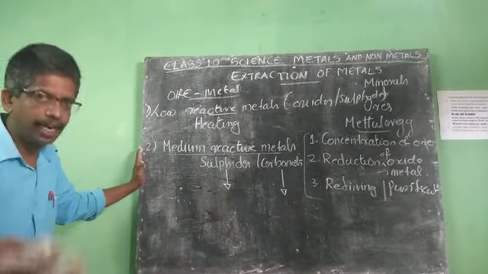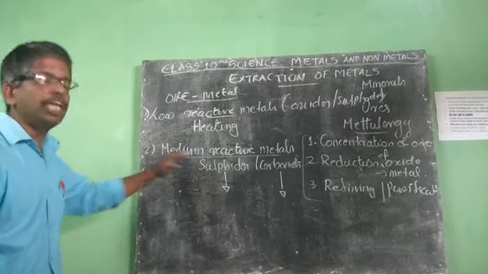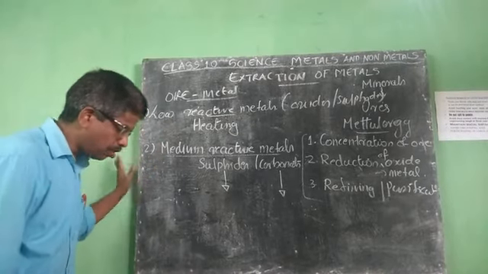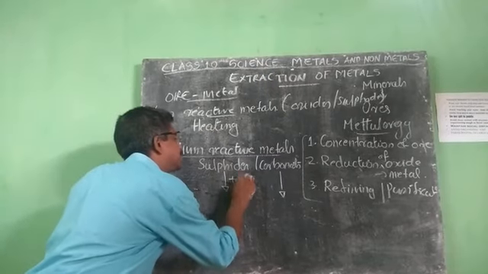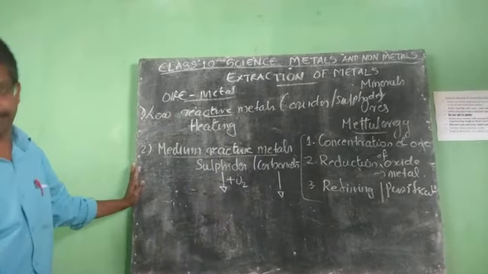If the ores are sulfide ores, we first heat them in the presence of oxygen.